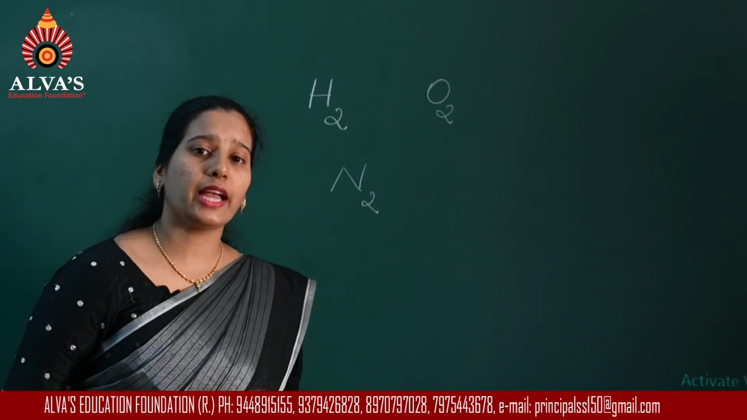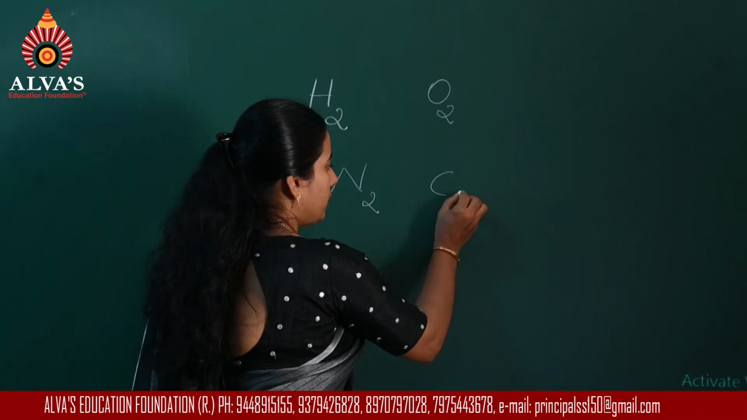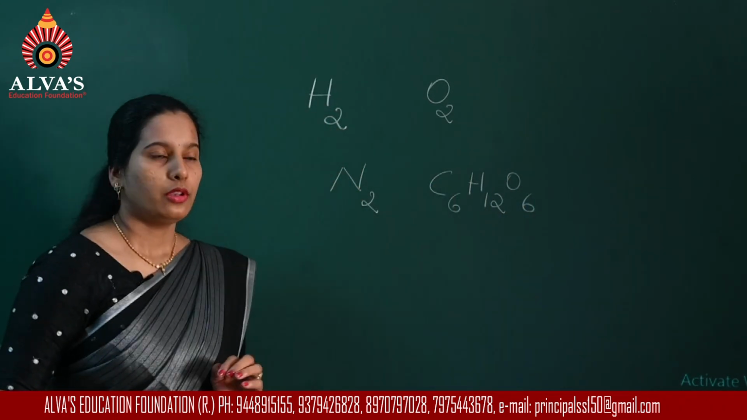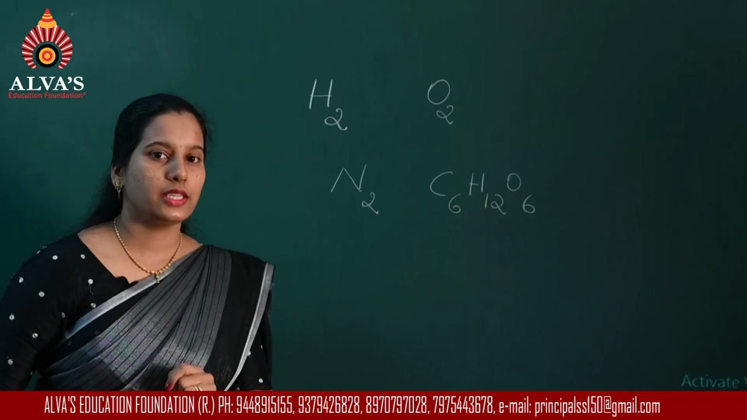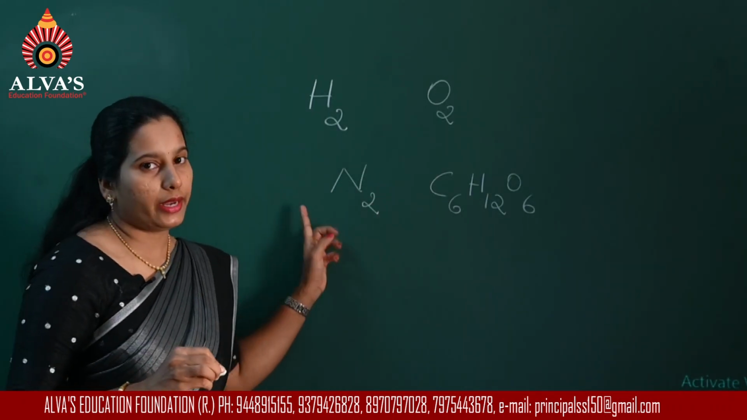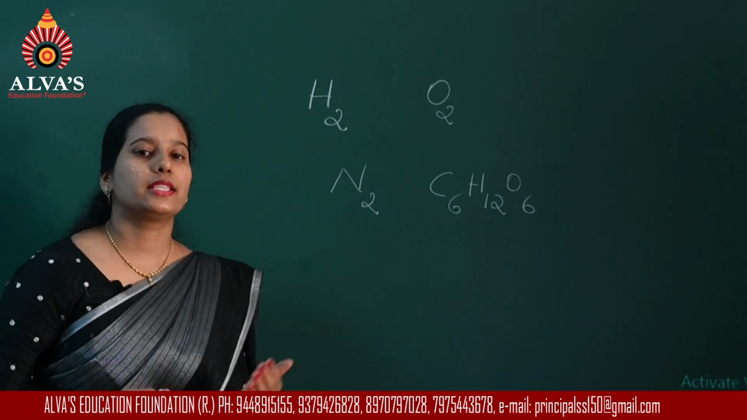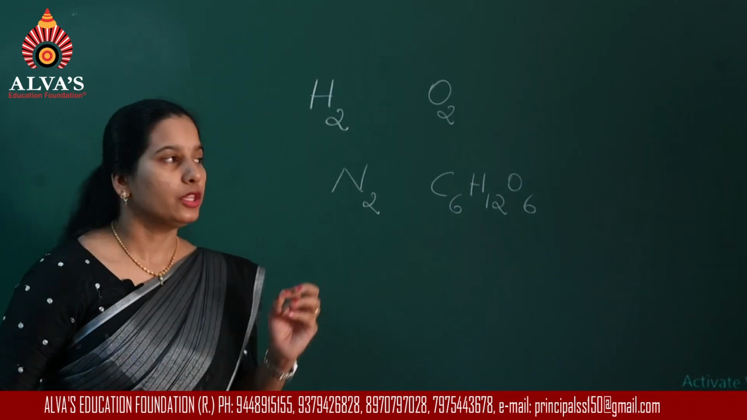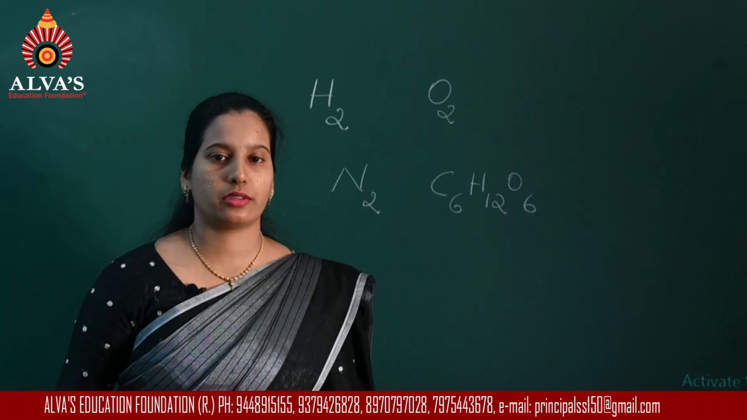Similarly, if I consider a molecule of glucose, the glucose formula is C6H12O6. So in the case of simple molecules, we write the formula like this, that is by taking the numbers of atoms combining together. And then in the case of compounds, there are some rules to write the chemical formula. Now let us see the rules used to write the chemical formulas in the case of certain compounds.